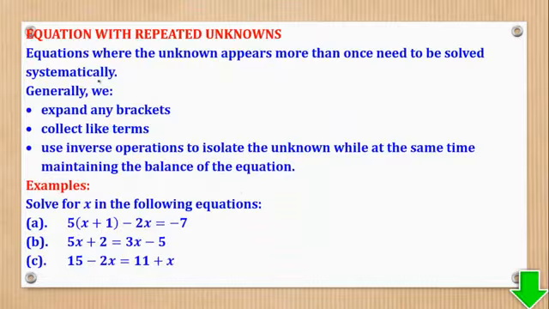Then now we shall go to equations with repeated unknowns, where there are unknowns on both sides. So equations where unknowns appear more than once need to be solved systematically. First we have to expand any bracket, collect like terms, and use the inverse operations. So we shall go through these parts.